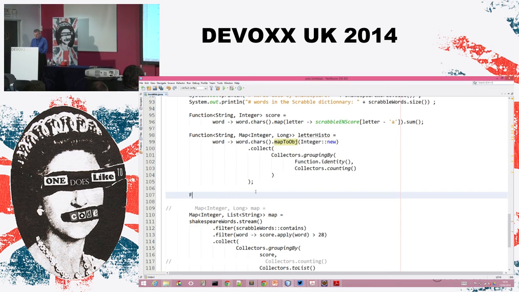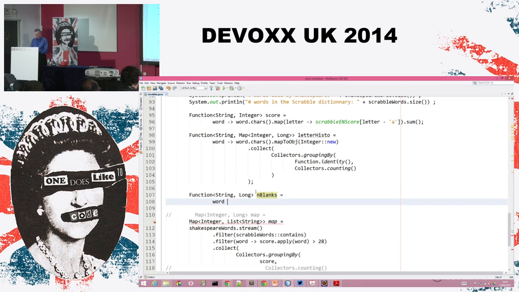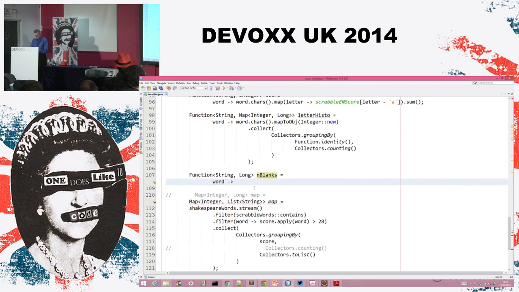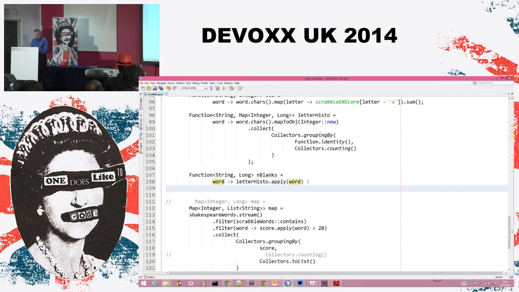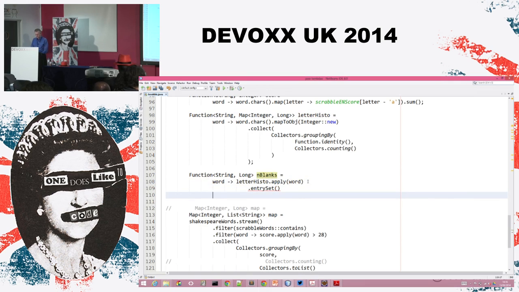Now, from that, I can create another function which takes a word and will return the number of blanks. I'm going to call this function nBlanks, and it will compute the number of blanks I need to use to write this given word at the Scrabble. So first, I'll build the histogram of those words, apply word, so this is a map. From this map, I'll take the entry set, because I can't build a stream directly on maps. It's not in the API yet, maybe. Maybe we'll have that one day.